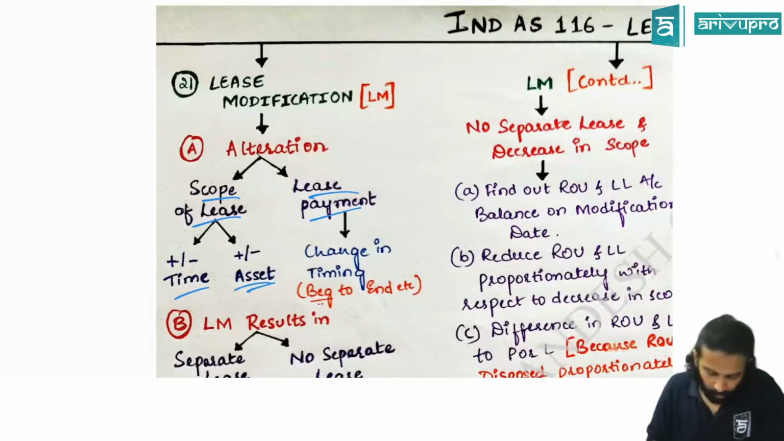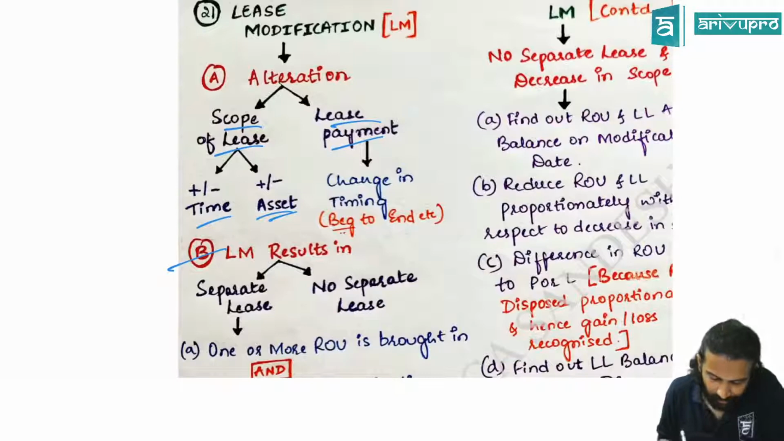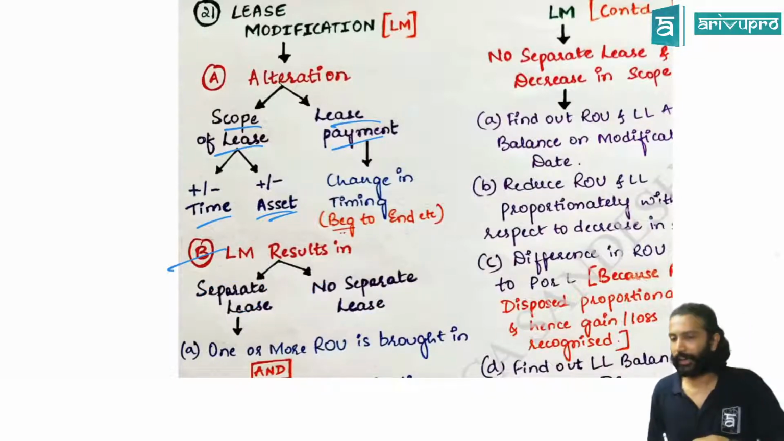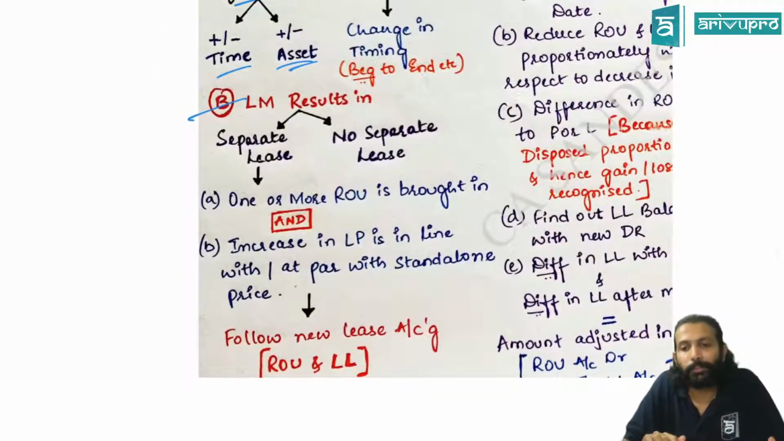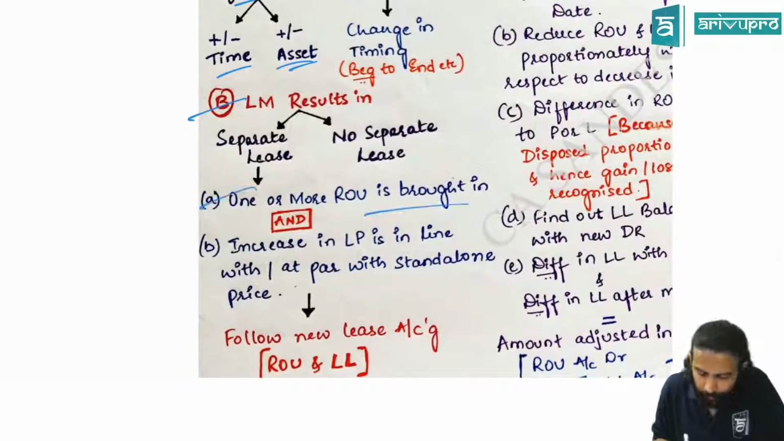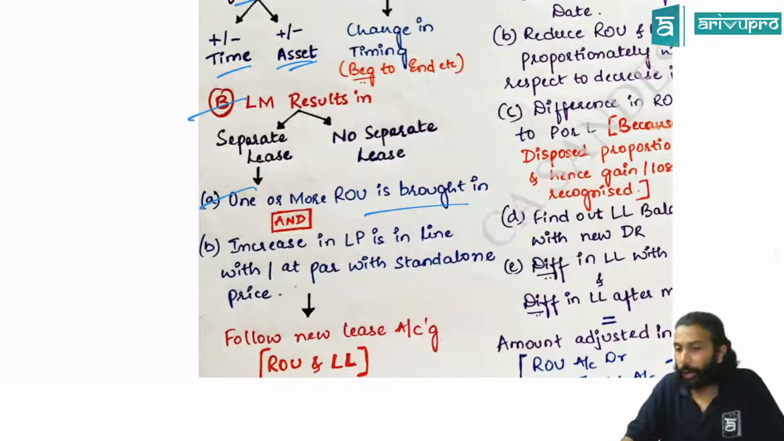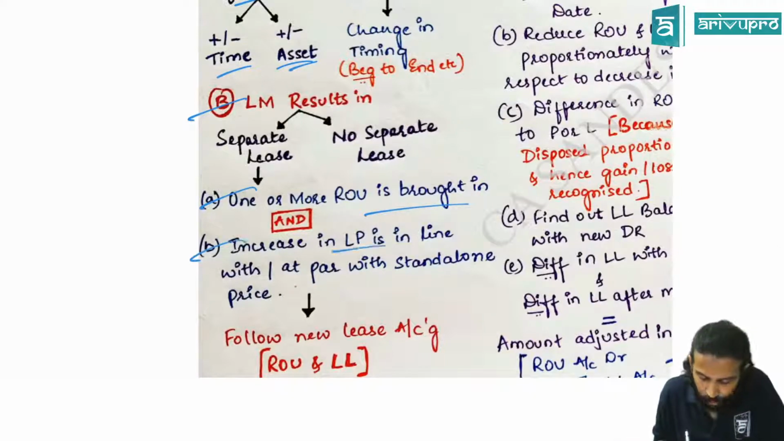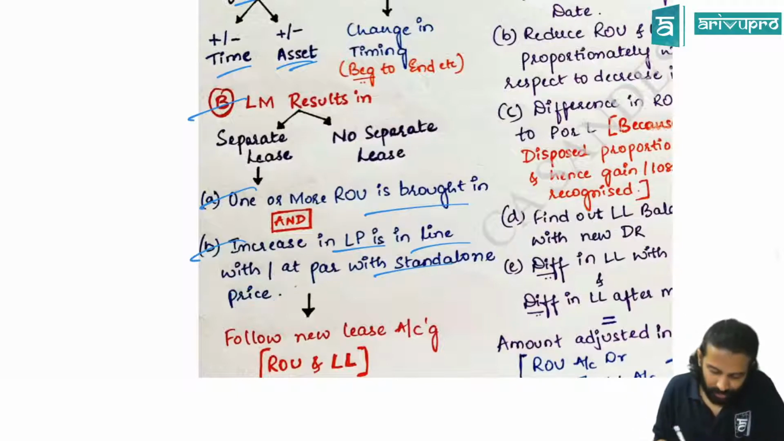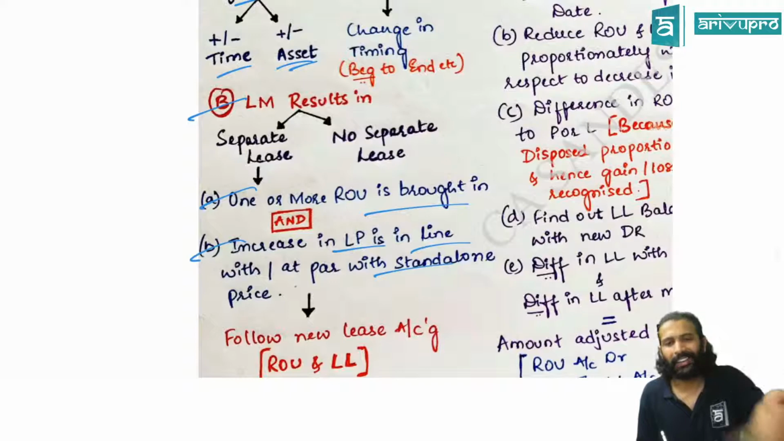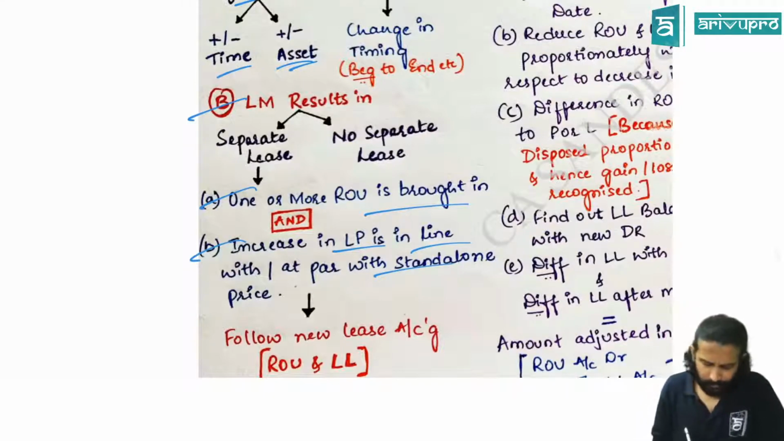Whenever there is a modification, you have to check whether it can be accounted for as a separate lease or not. To account as a separate lease, two conditions should be satisfied. One, one or more new assets should have come in, that is, ROU should have come in. And two, the increase in lease payment should be in line with the standalone selling price. If both conditions are satisfied, you can account for it as a separate lease. Separate lease means new accounting, which you follow.